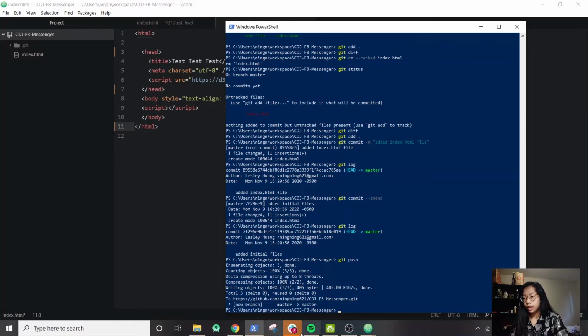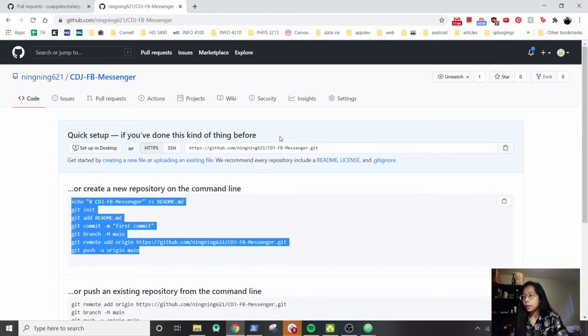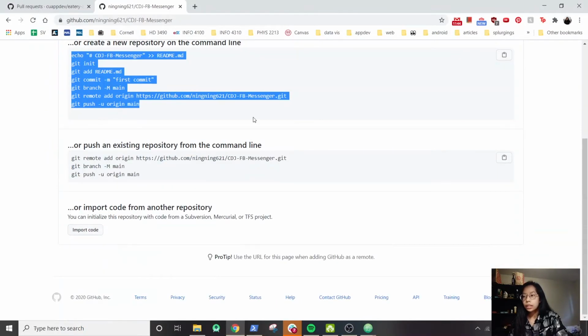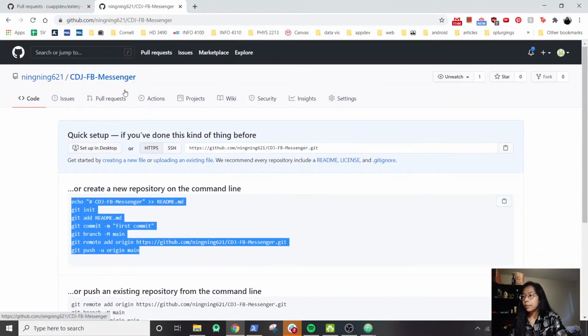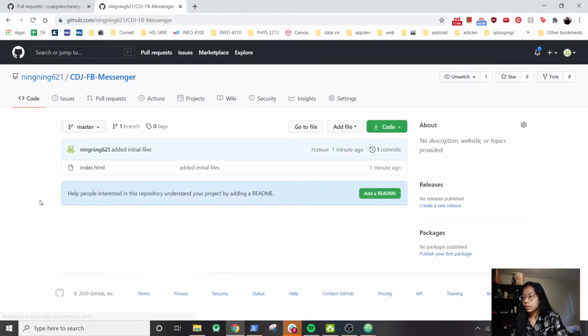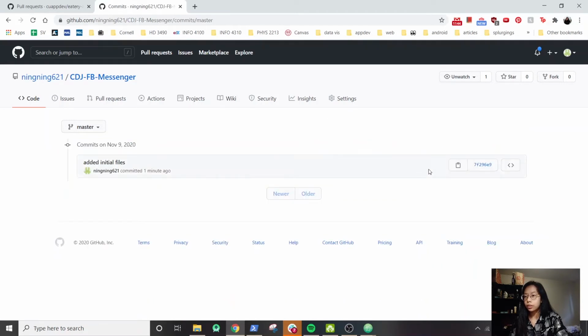Nice. Okay, so let's go back and see what it looks like. Currently, you can see that there is no code. We're in a code tab. There's nothing here. We'll refresh it. And now you'll see that our changes have been pushed right here. If you want to see your list of commits, you can go to the commit button on the side, and you can see them here.